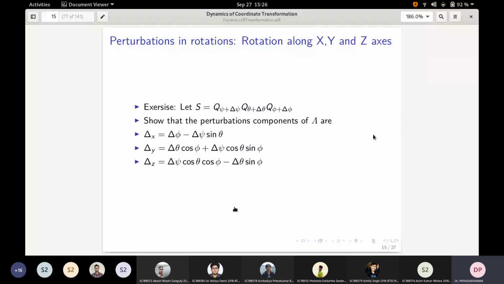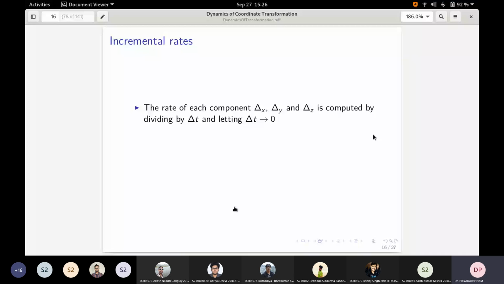And on the right hand side, you have delta phi divided by delta t, which is d phi by dt or phi dot, minus delta psi by delta t, which is psi dot, and sin theta. Similarly, all other terms. So wherever delta terms are occurring, there you will get the derivatives when you divide by delta t and take limit as delta t tends to 0. So that's what this expression means. And then finally, we get this expression.